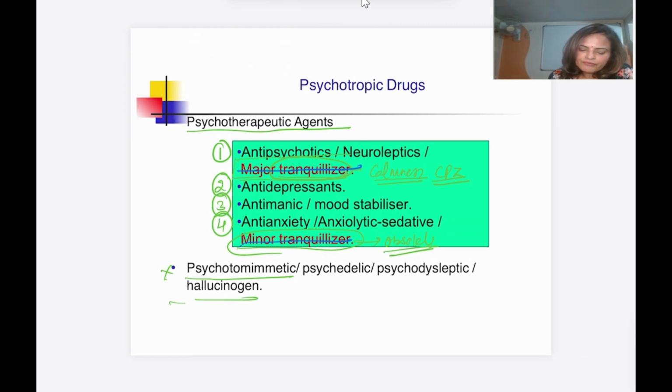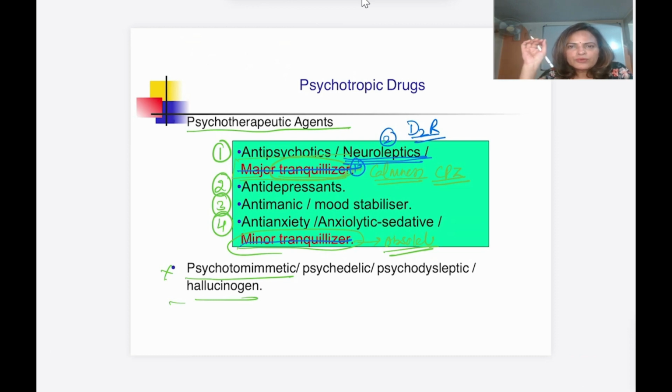Then for the antipsychotic, this is number one. The other terminology is neuroleptic drug. This is a first generation antipsychotic drug. The first generation antipsychotic drugs mainly act by blocking the D2 receptor. But they are not only going to block the D2 receptor in the mesolimbic pathway where there is increased dopaminergic activity.